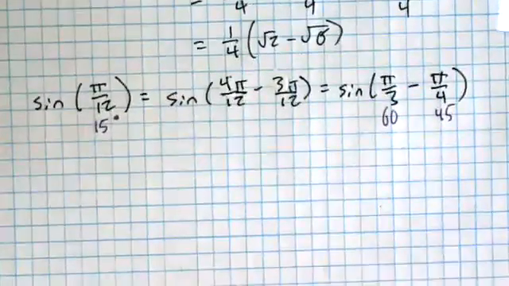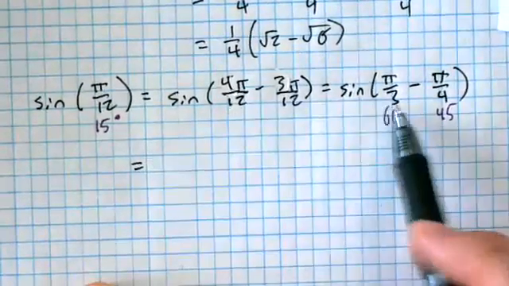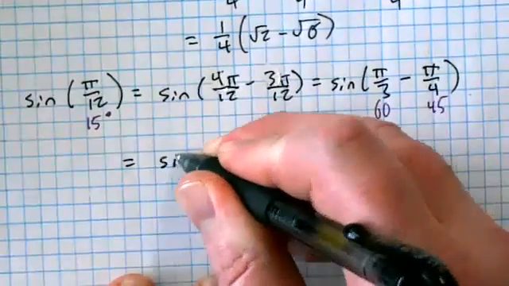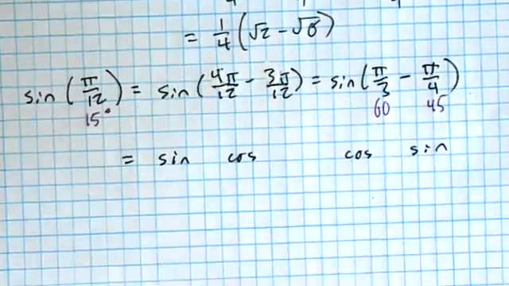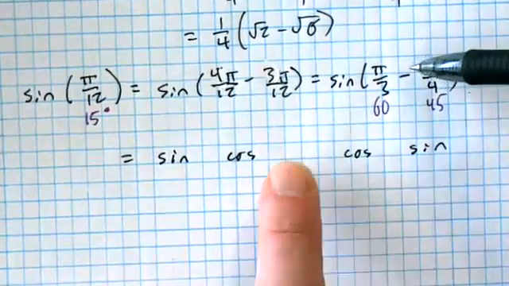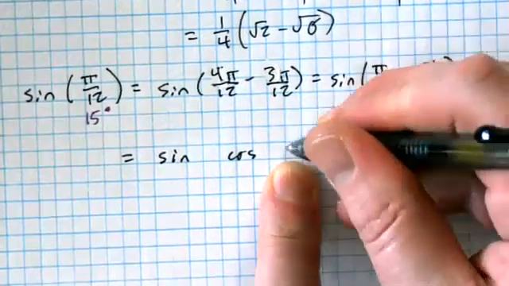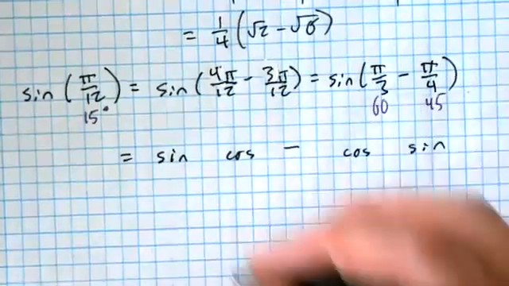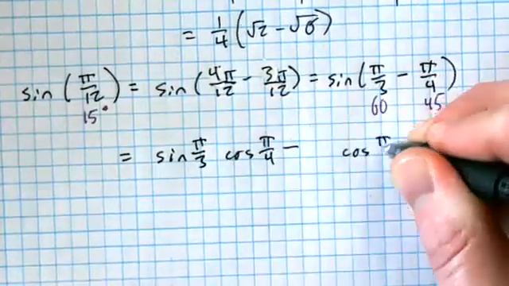however you want to do it, in degrees or radians, I'm sticking with radians. This is a sine and we're subtracting, right? So we need to remind ourselves with sine, that's the one that's got sine, cosine, cosine, sine. And do we go with the same sign in between or opposite? This has got a minus. So should we have a minus here in between these two things or plus? Same thing, right? Minus. And our two angles, you choose whether you want to do radians or degrees. I'm doing radians because I can always get a little bit more comfortable with radians.